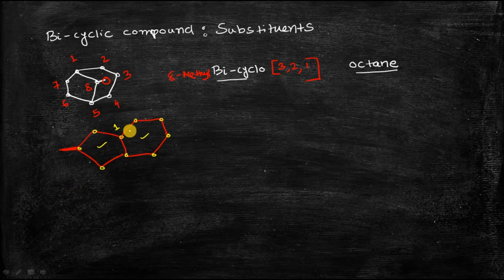So it will go in this direction, 1, 2, 3, 4, 5, 6, 7, 8, 9. And you can see that in this third bridge there is no carbon atom, so these 2 bridgehead carbon atoms are joined directly. The position of this methyl substituent is at 8, so it will be 8-methyl.